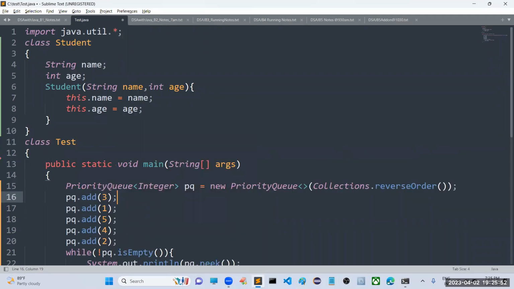Now I want to insert student type objects here. Sir, can I take student type objects? Yes, no problem. No issue at all.